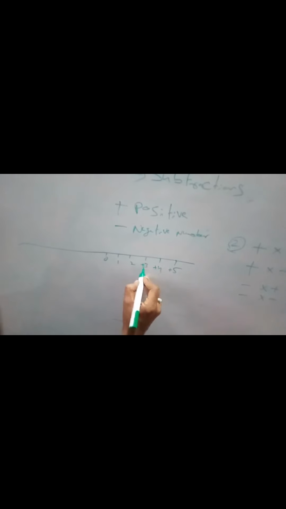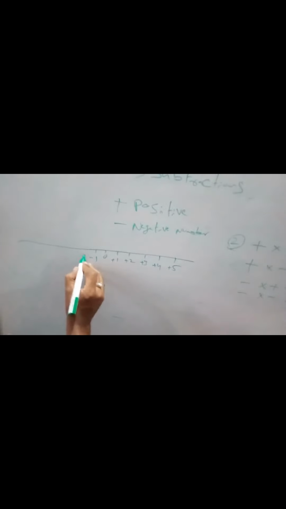If you see 0, 1, 2, 3, 4, 5, these are all the positive numbers. Basically positive numbers have a plus symbol, but when you are not mentioning the symbol, it is positive always. If it is negative, it will be like -1, -2, -3, -4, -5, and so on.